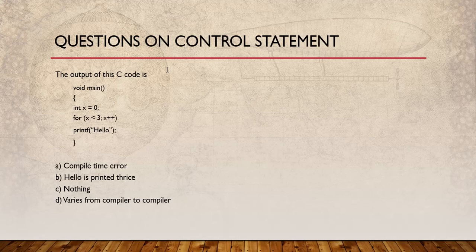So this was a question that came in the TCS written test. This was a simple question which checked whether you knew the syntax of the for loop or not. So the answer here would have been compile time error.